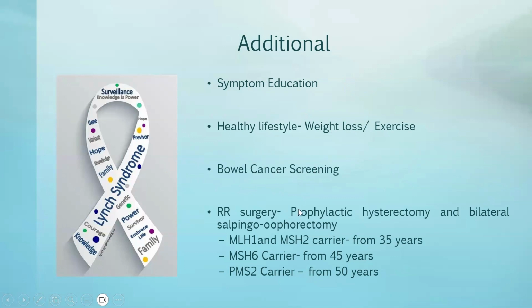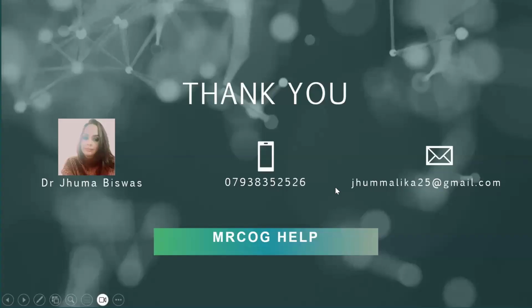If their family is already complete, they need a risk-reducing operation, that is prophylactic hysterectomy and bilateral salpingo-oophorectomy. But based on which mutated gene they carry, the age from when we offer it differs: MLH1 and MSH2 carriers from 35 years, MSH6 carriers from 45 years, and PMS2 carriers from 50 years. So that's all about Lynch syndrome.